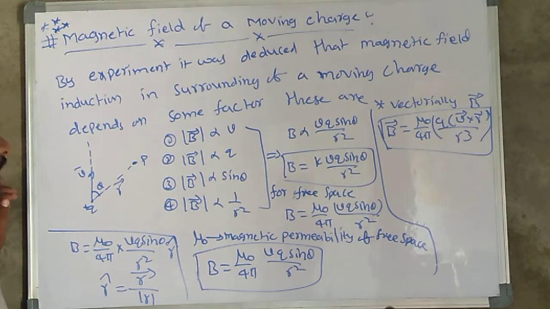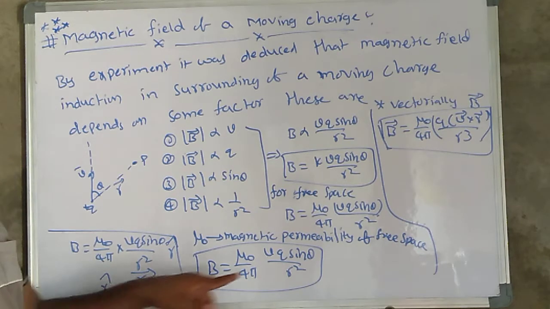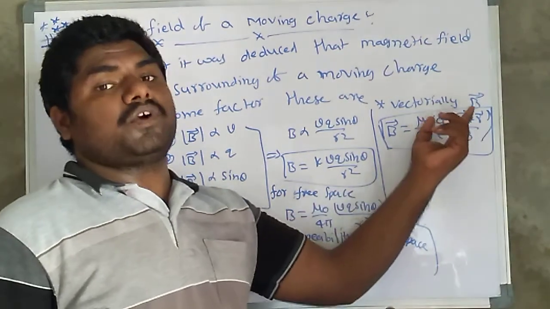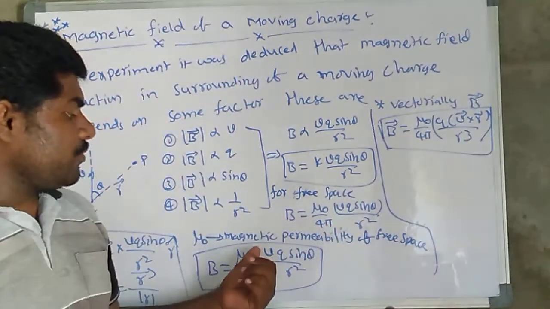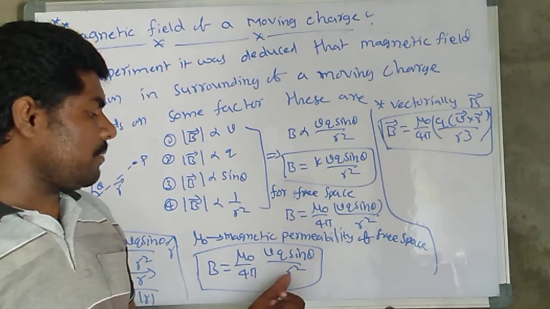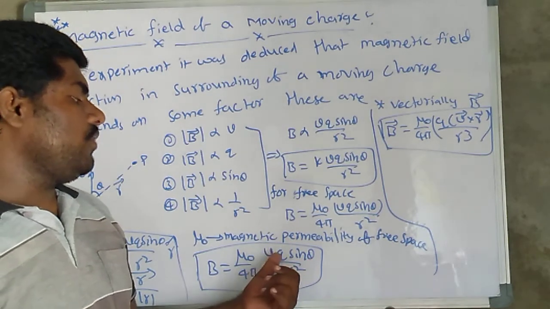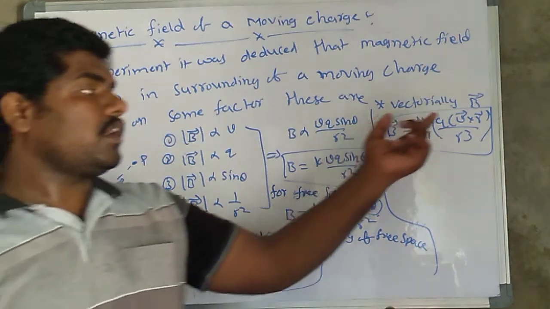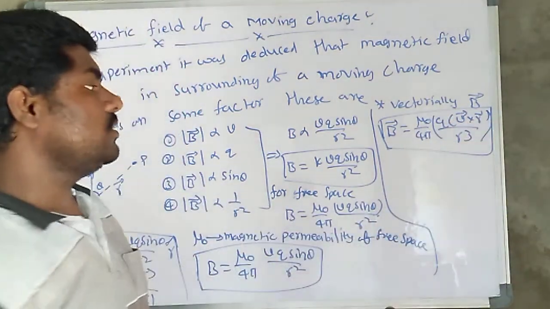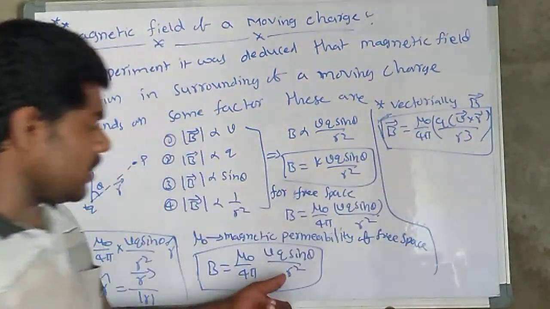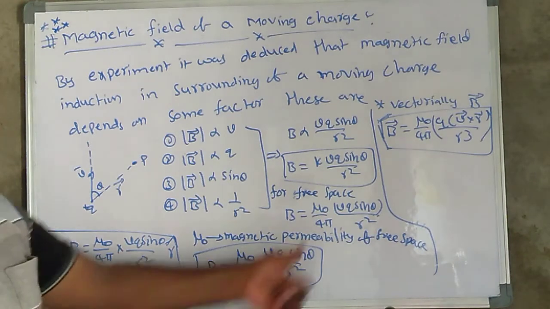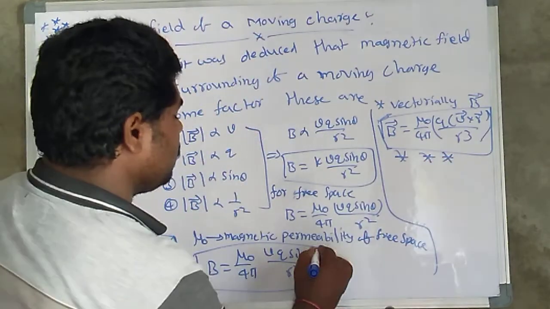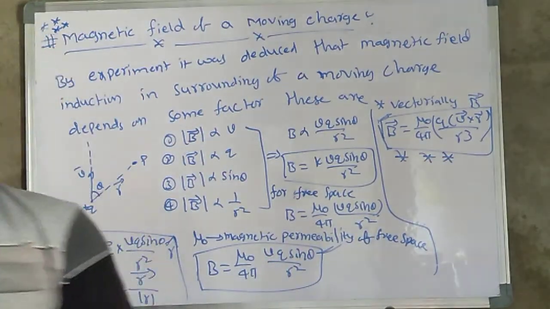Unit vector is equal to R bar divided by R. Substitute this value here, so here the sin theta is there. That's why it is V cross R, a cross product. So here it is Q V R sin theta by R square. Q is constant, V is changing and R is also changing. That's why V cross R. This formula is very important. Already here R square was there, here 1 R, so that's why I wrote R cube here. This is the vectorial formula and this is the scalar formula.